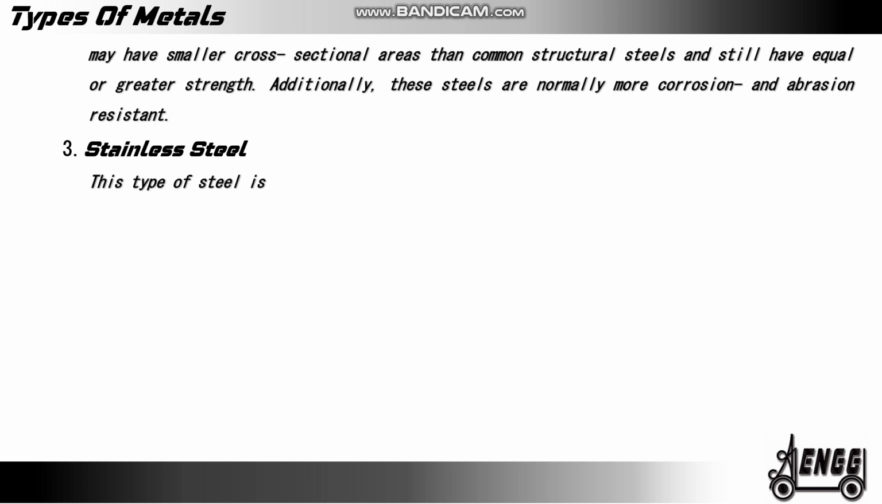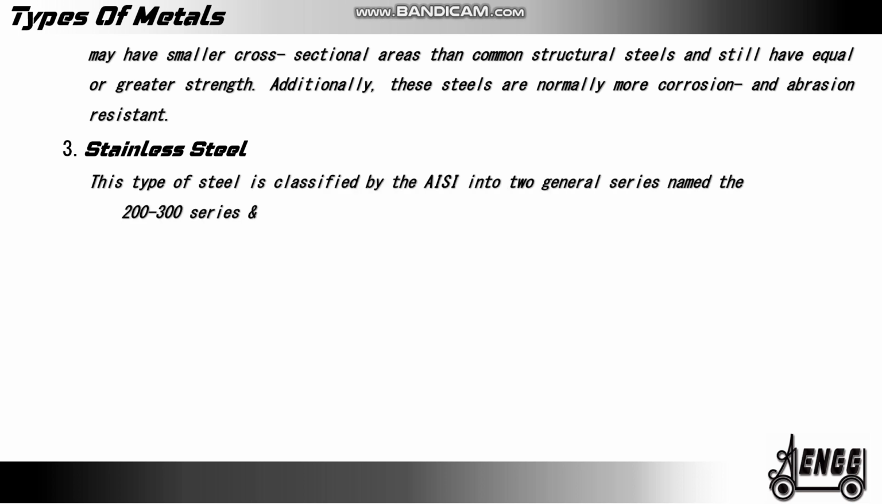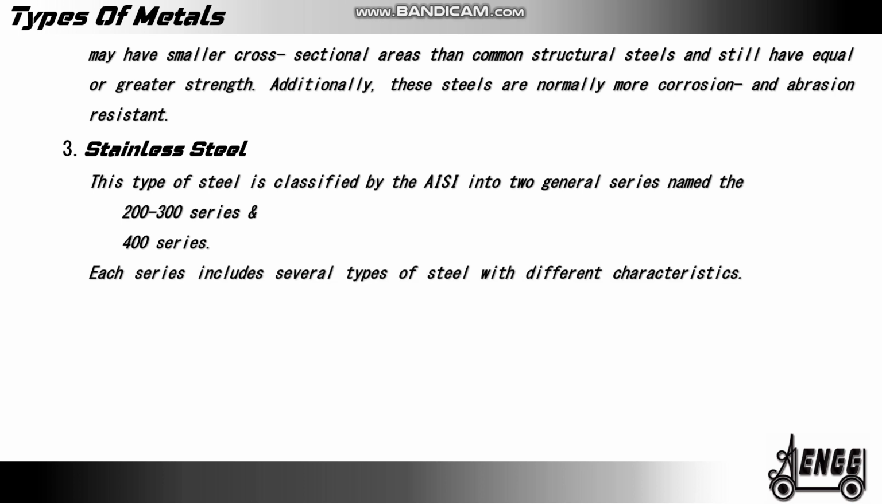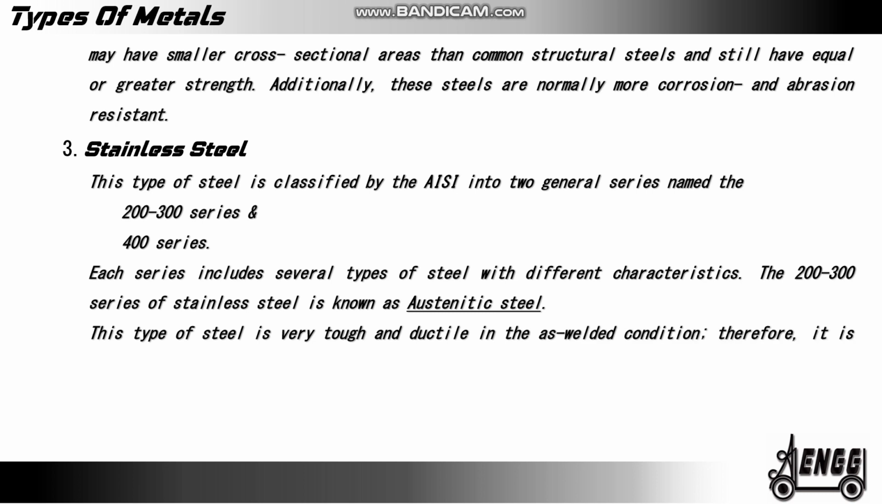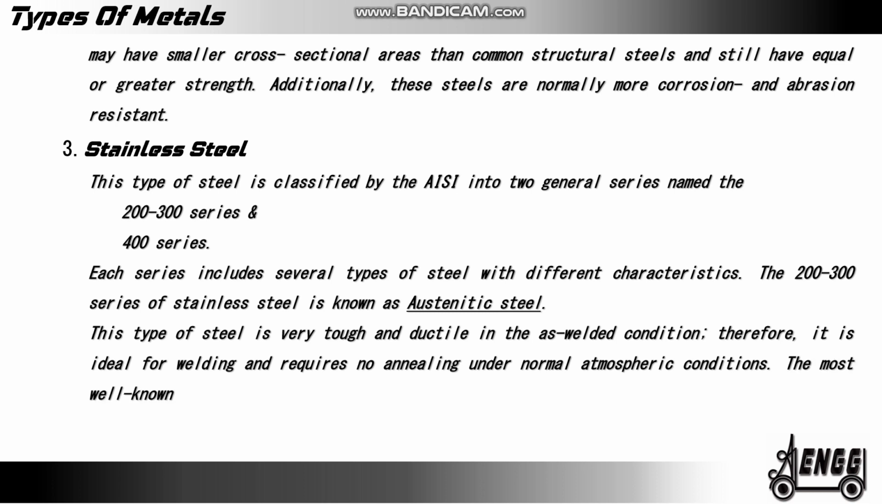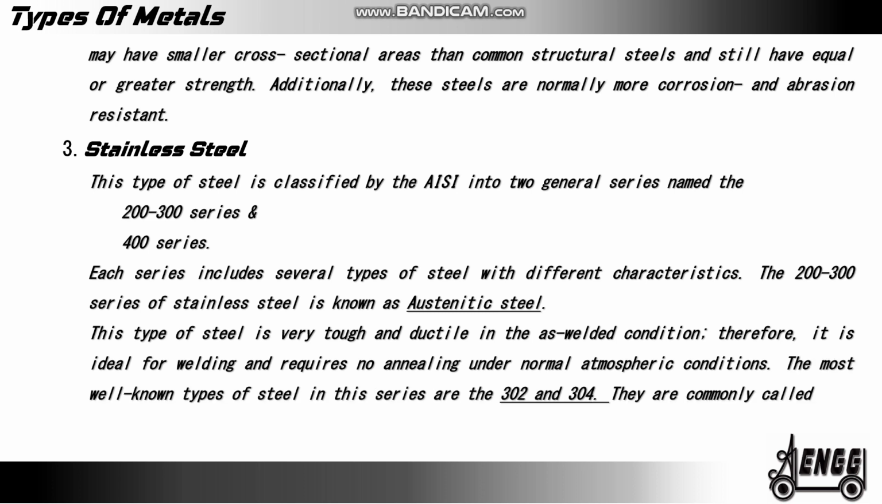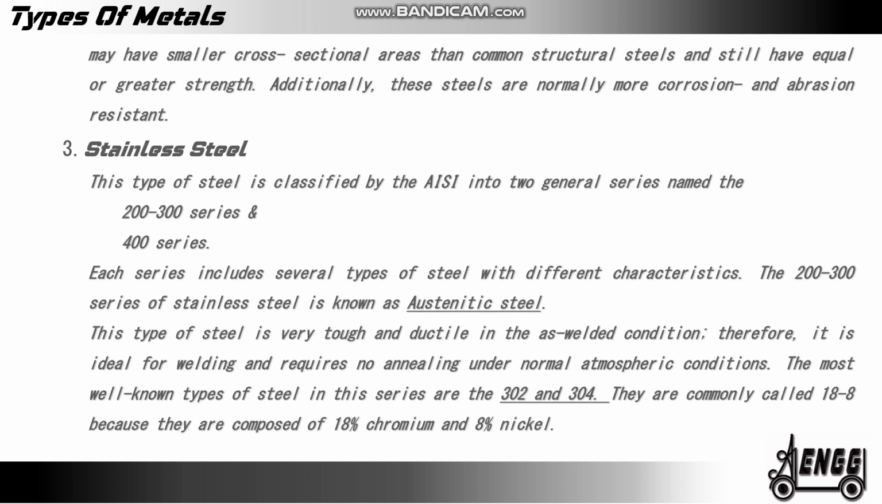Stainless steel. This type of steel is classified by the AISI into two general series named 200 to 300 series and 400 series. Each series includes several types of steels with different characteristics. The 200-300 series of stainless steel is known as austenitic steel. This type of steel is very tough and ductile in the as welded condition. Therefore, it is ideal for welding and requires no annealing under normal atmospheric conditions. The most well-known types of steels in this series are the 302 and 304. They are commonly called 18 to 8 because they are composed of 18% chromium and 8% nickel.